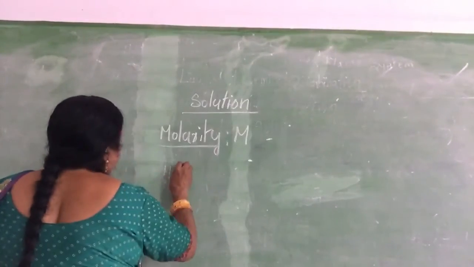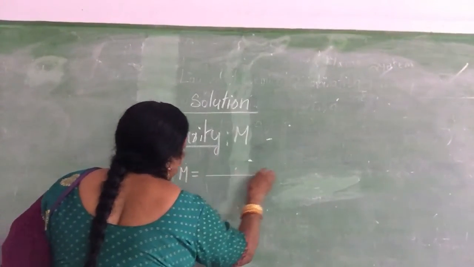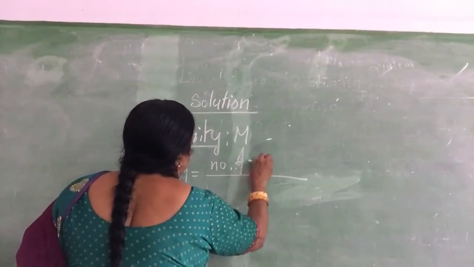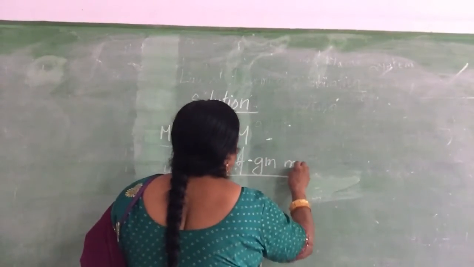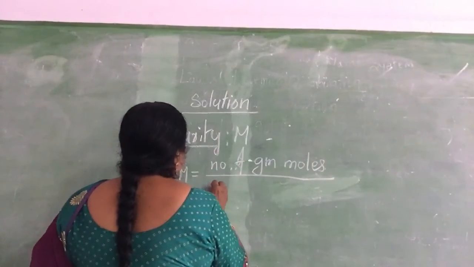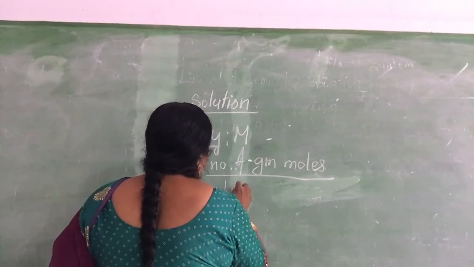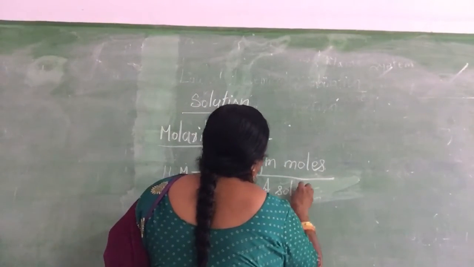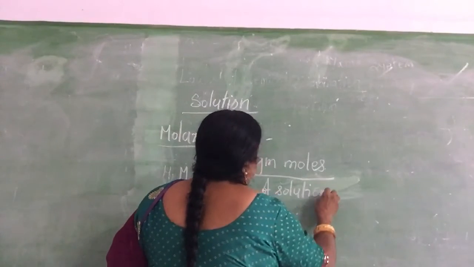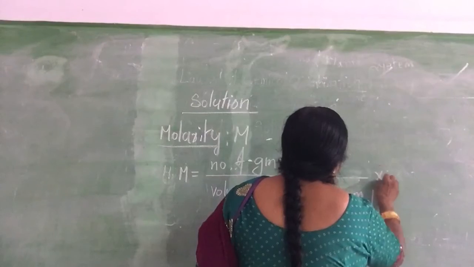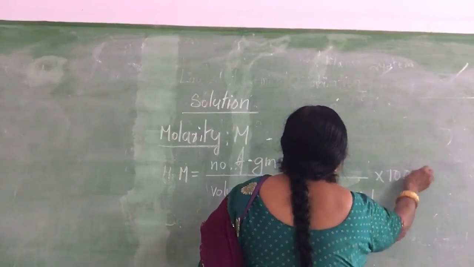So molarity का formula क्या है? Numerator में number of gram moles, divided by volume of solution in ml into 1000.